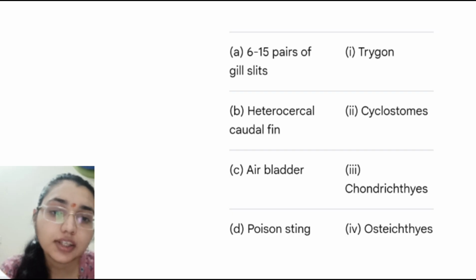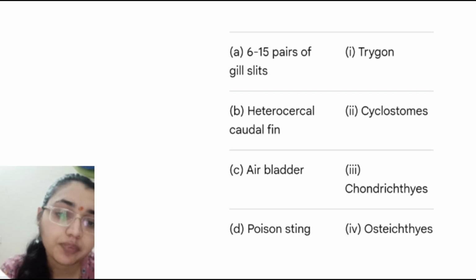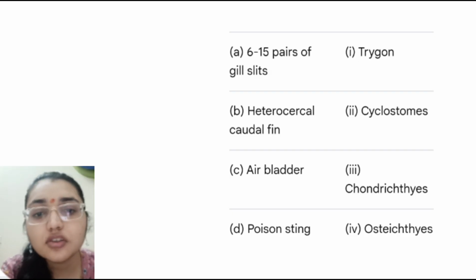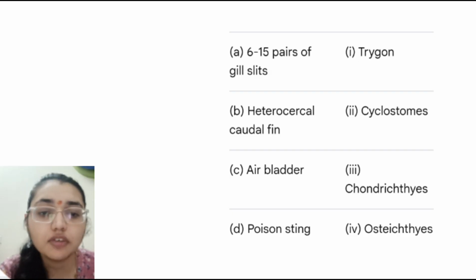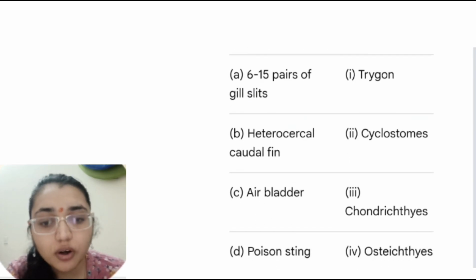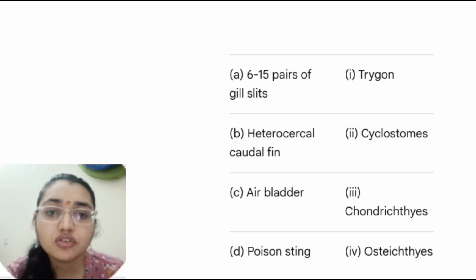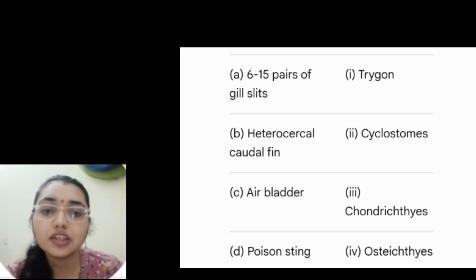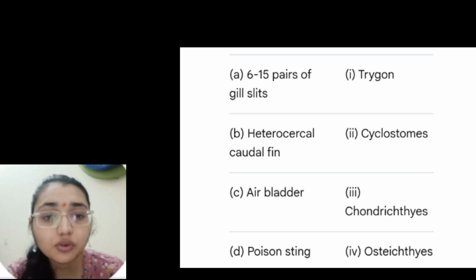Column 2 has trigon, cyclostomata, chondrichthyes and osteichthyes. The 6 to 15 pairs of gill slits are found in cyclostomes.